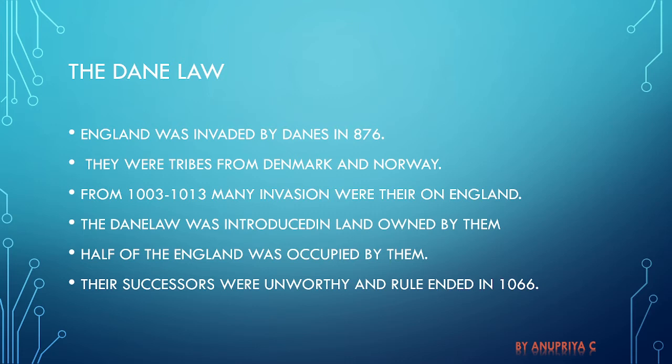Now, after the Viking invasion happened, the Danes came. England was invaded by the Danes in 1876, immediately after the Viking invasion or the second raid of the Vikings. They were tribes from Denmark and Norway. From 1003 to 1013, many invasions were there on England. The Danelaw was introduced in the land owned by them. Half of England was occupied by them, and their successors were not that worthy, so their rule ended in 1066.